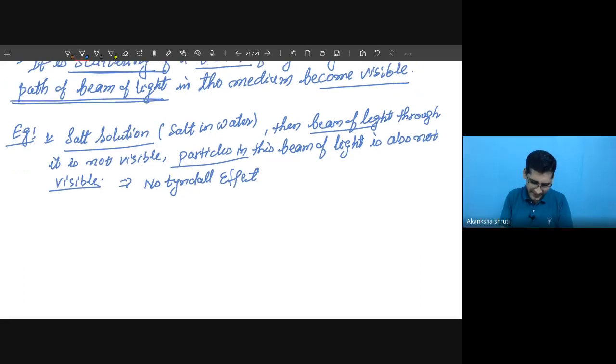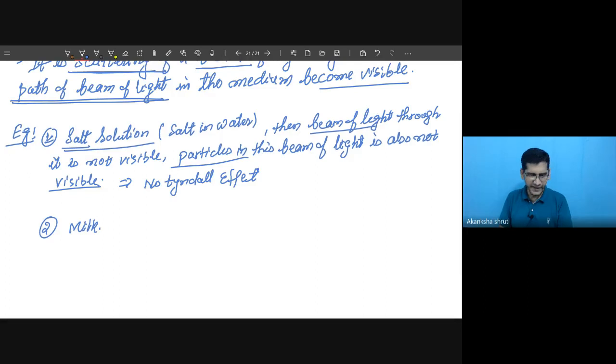But if I'm taking the second example, in place of salt, if we are taking milk, what is this milk? The butter is dispersed in the water medium.